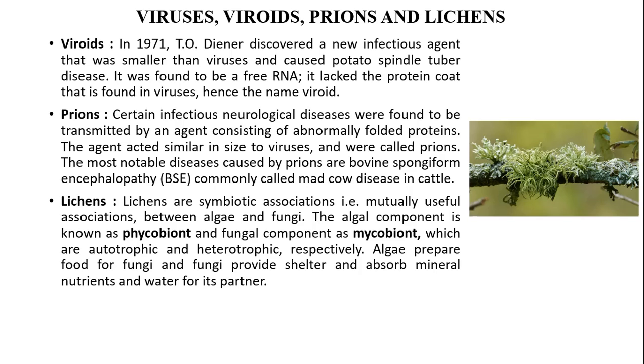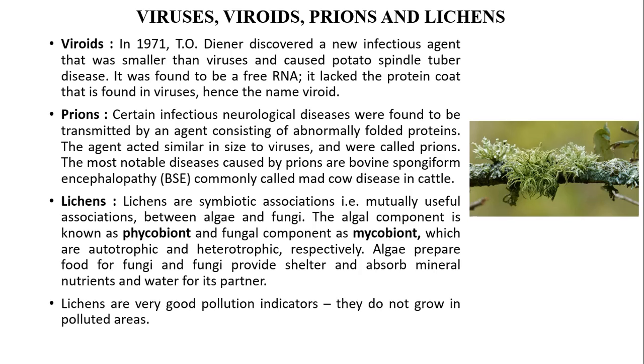Lichens. Lichens are symbiotic associations, mutually useful associations, between algae and fungi. The algal component is known as phycobiont and the fungal component as mycobiont, which are autotrophic and heterotrophic, respectively. Algae prepare food for fungi, and fungi provide shelter and absorb minerals, nutrients, and water for their partner. Lichens are very good pollution indicators, as they do not grow in polluted areas.